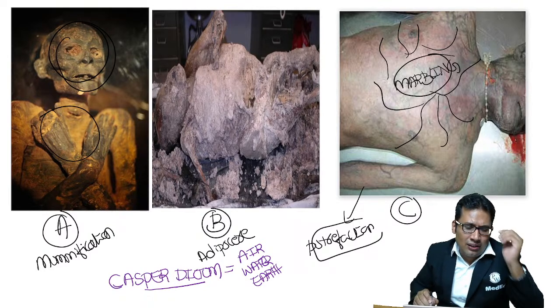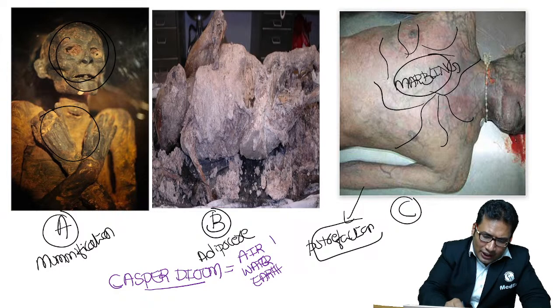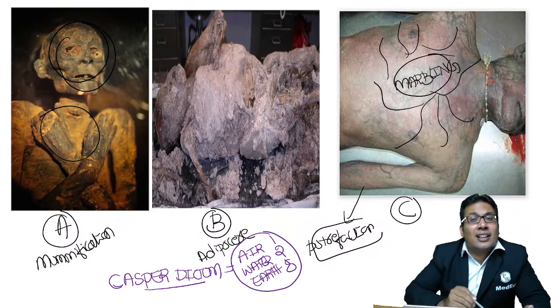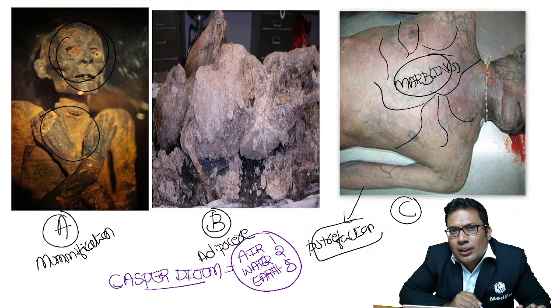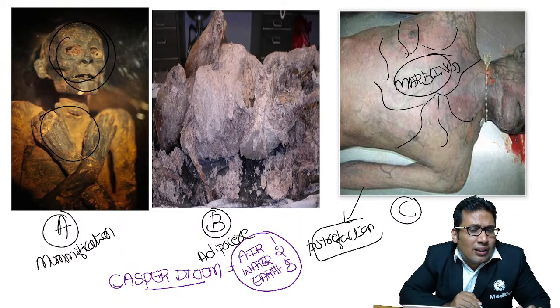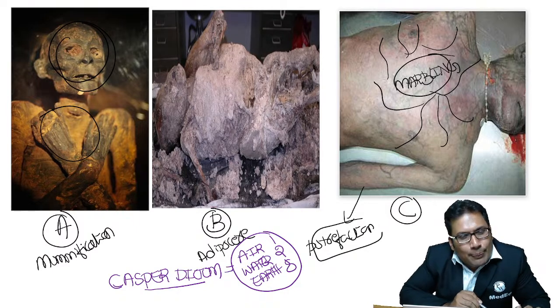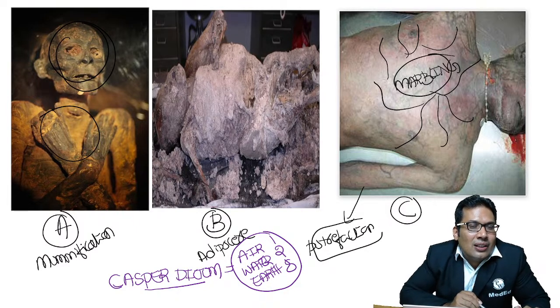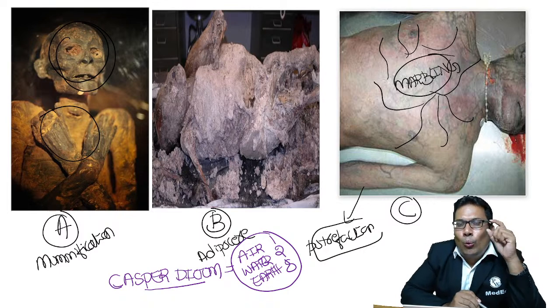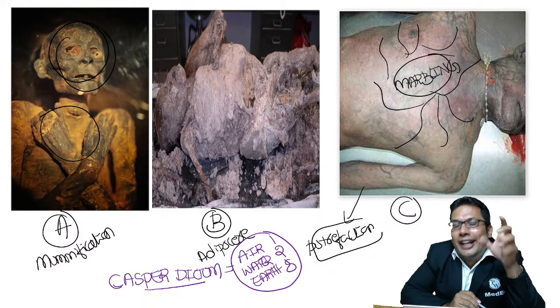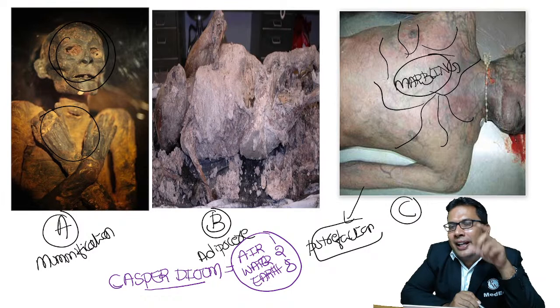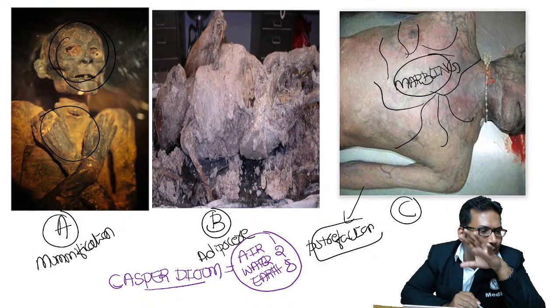That is 1 is to 2 is to 8. So it is fastest in air, occurring in 1 day. It is a little slower in water, occurring in 2 days. It is even slower in a buried body, around 8 days. So Casper's dictum is 1 is to 2 is to 8, which can be asked in your upcoming FMGE exam.